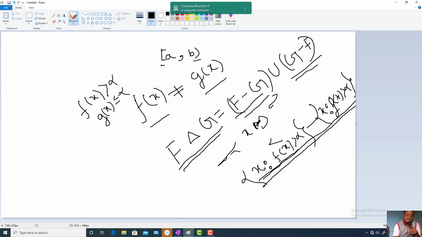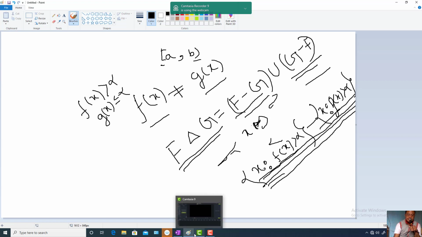So g of x will be less than or equal to alpha. After taking out this portion, in this set f of x will be strictly greater than alpha and g of x will be less than or equal to alpha. So a similar case will be here also.